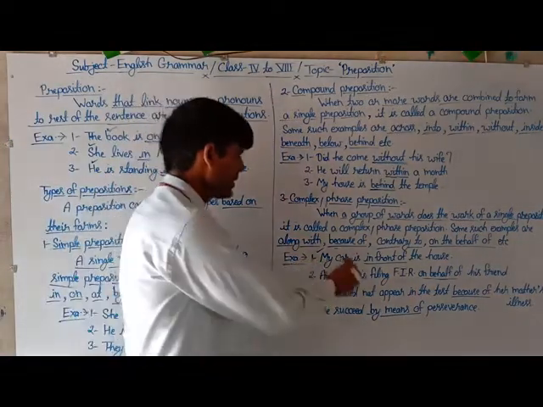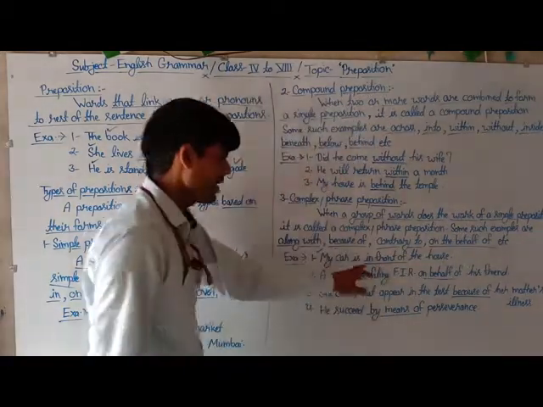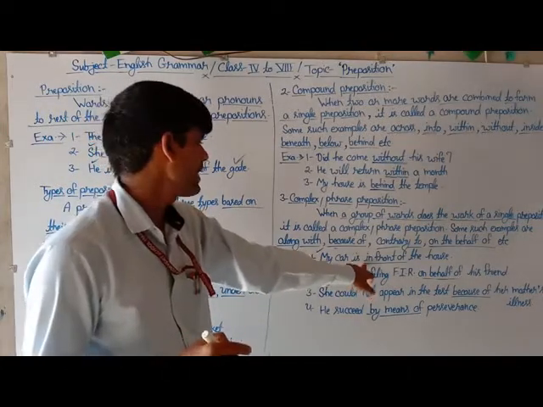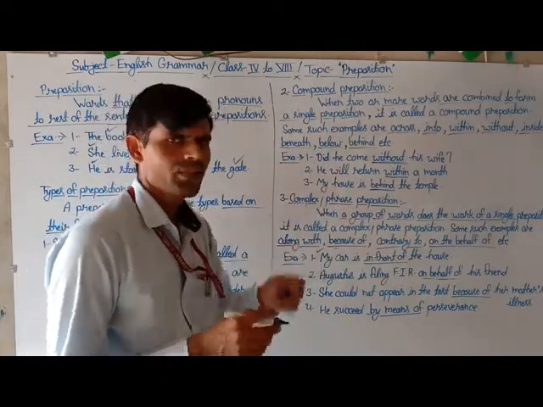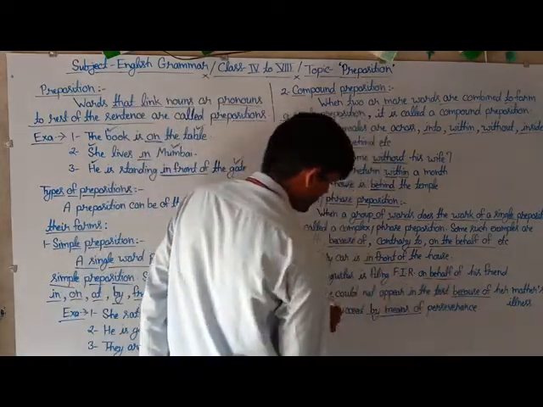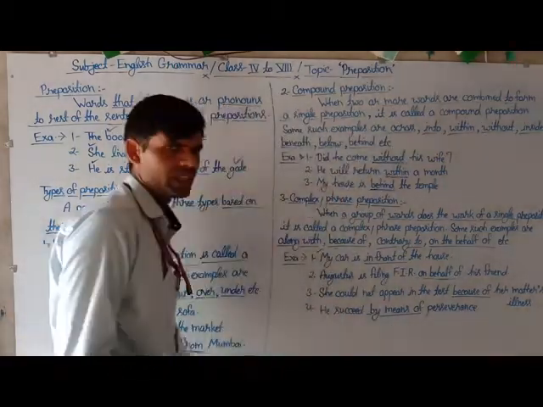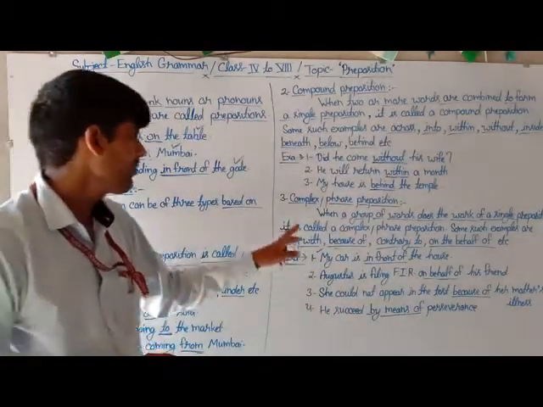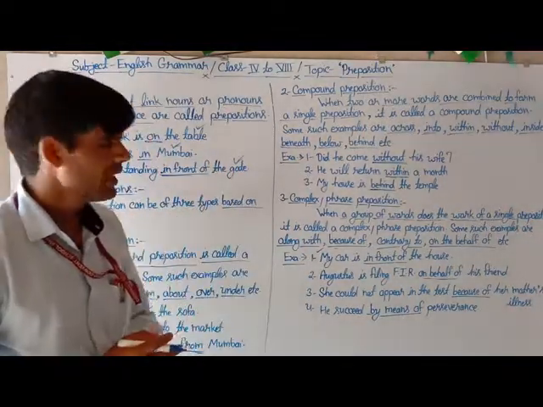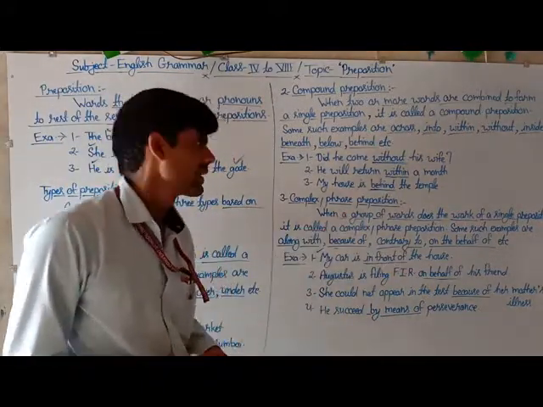And here are the examples, such as: my car is in front of the house. Where the underlined words "in front of" are a group of words, but work as a single preposition in the sentence. So this is called a complex or phrase preposition. In the second sentence, on behalf of; in the third sentence, because of; and in the fourth sentence, by means of. These work as a single preposition in the sentence. So these are counted as complex or phrase prepositions.